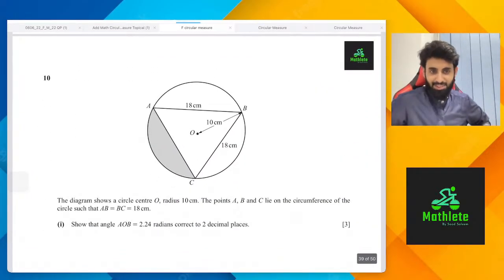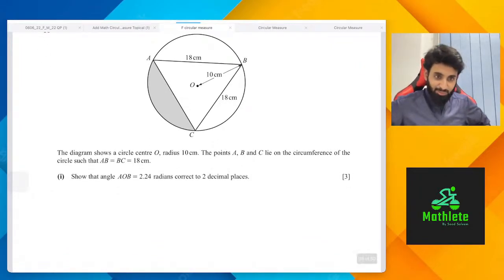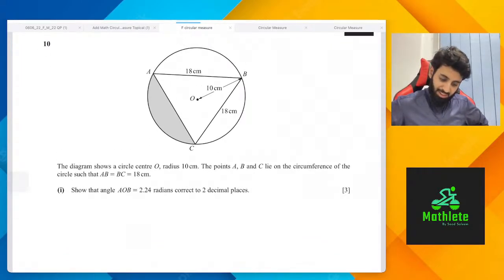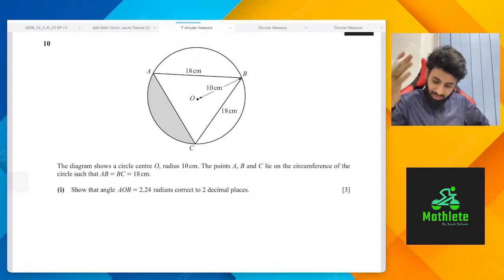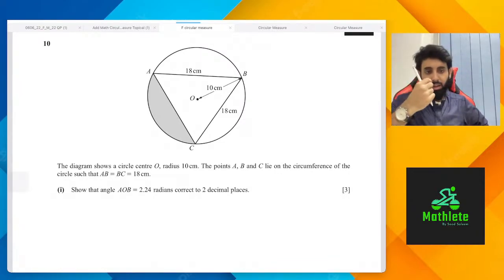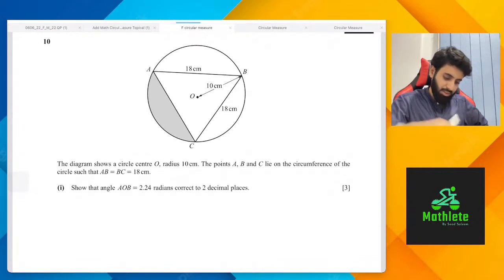It's the truth. Anyway, so it says the diagram shows a circle center O, radius 10 centimeters. So the points A, B and C lie on the circumference of the circle such that AB is equal to BC, which is equal to 18 centimeters. Okay, show that angle AOB is equal to 2.24 radians, correct to 2 decimal places. Okay, have a look at the marks. So it's a 3-mark question.